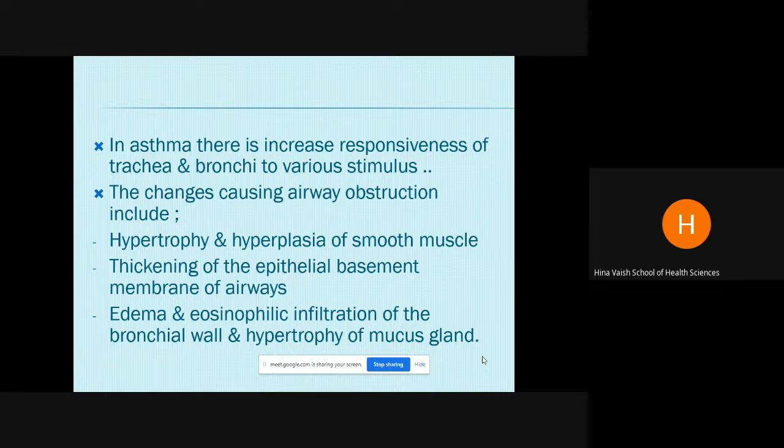But the changes which occur cause the airway obstruction. And when airway obstruction happens, it includes hypertrophy and hyperplasia of the smooth muscles. So whatever smooth muscles are there, both hypertrophy and hyperplasia will happen. The thickening of the epithelial basement membrane of the airways will happen. There will be edema, eosinophilic infiltration of the bronchial wall, and hypertrophy of the mucus glands. So all these pathological changes we will be able to see in case of asthma.